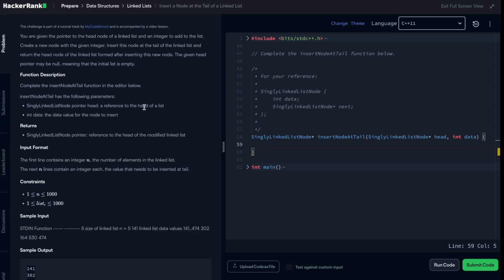Hello everyone, welcome to this video where we are going to dive into inserting a node at the tail of a linked list. The previous one was a little bit easier because we were to add a node at the front of it, at the head of a linked list. So it was just like adding the element at the head. Now it's adding at the tail. What does that mean, adding at the tail?